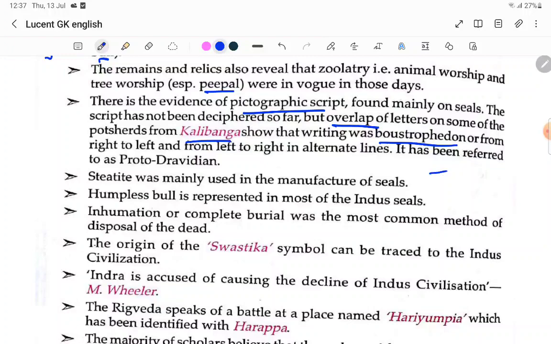Like this, first it goes left to right, then right to left, in alternate lines. It has been referred to as Proto-Dravidian.